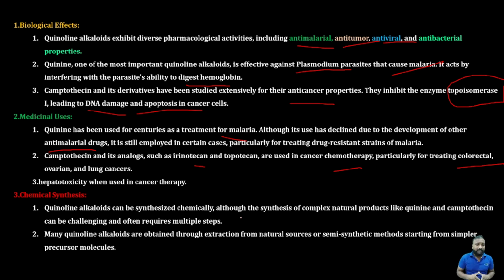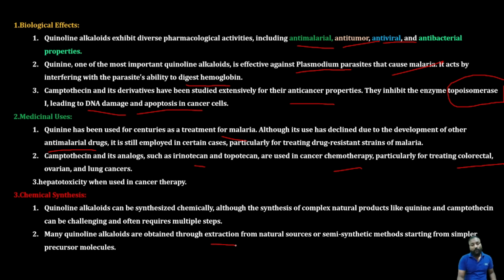Many quinoline alkaloids are also obtained by extraction from natural sources, and by semi-synthetic methods using simpler precursor molecules. That's about the biological effects, medicinal uses and chemical synthesis of the quinoline alkaloids.